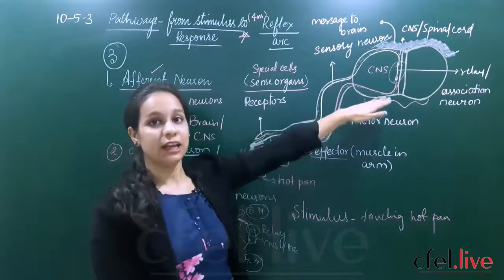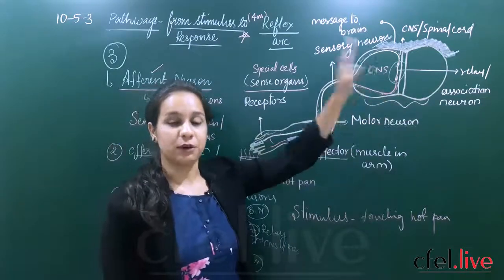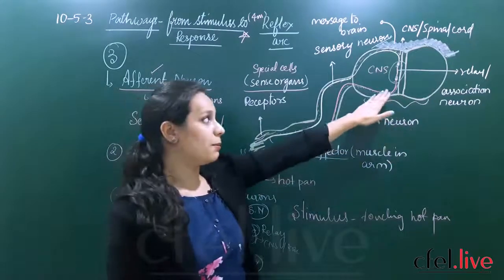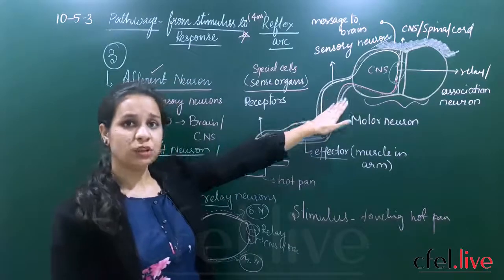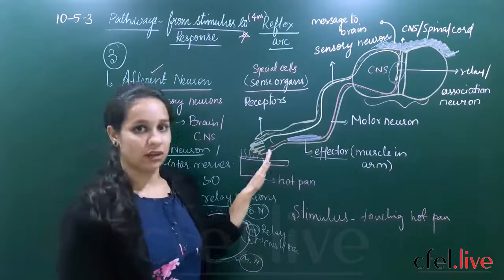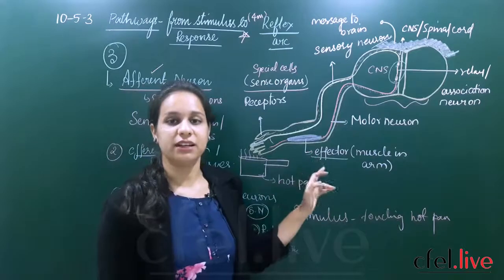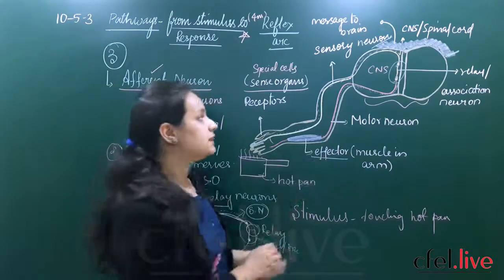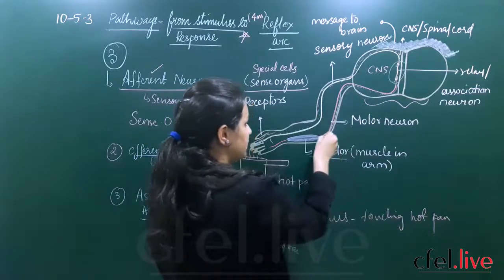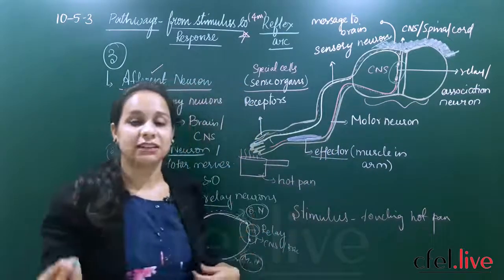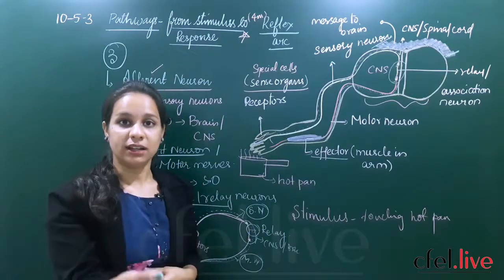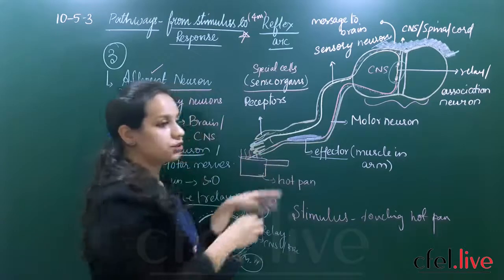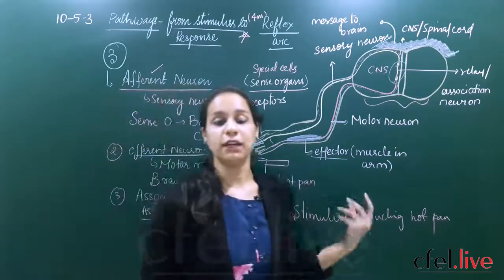So once the relay neuron is sending the command given by the brain that it is a hot pan, we should not touch it. The commands are reaching through the motor neuron to the effector. Effector is nothing but a muscle which is present in the arm. Finally this command will reach the effector, that is the muscles, and your muscles will be activated, telling that no, I should not touch this hot pan, and finally you will withdraw your hand immediately from that hot pan.